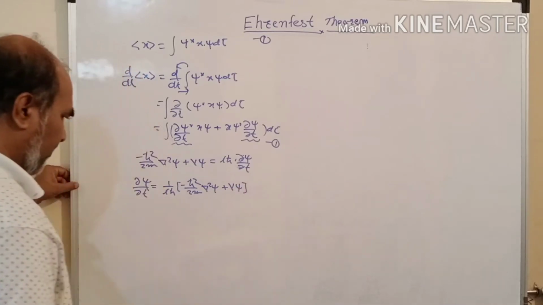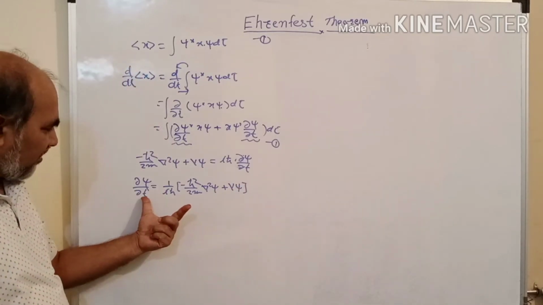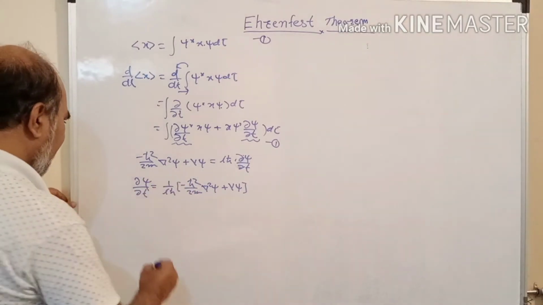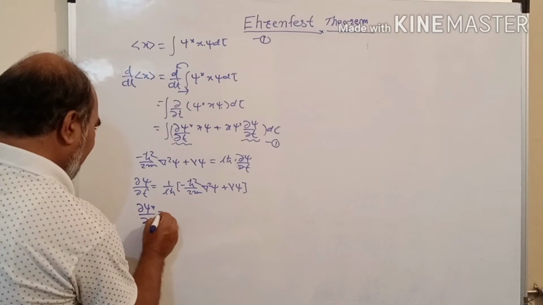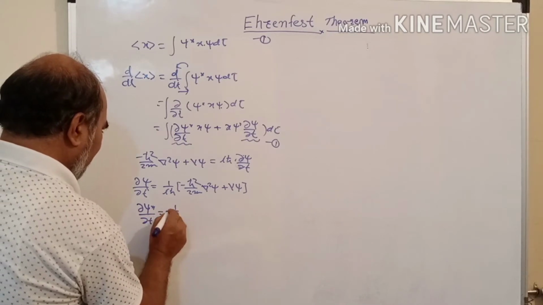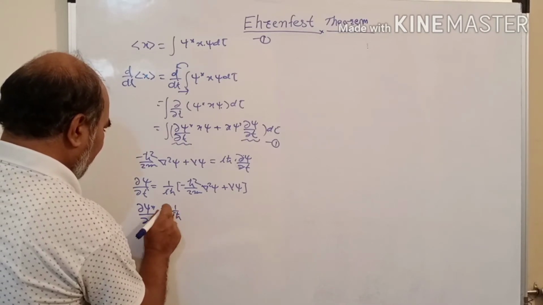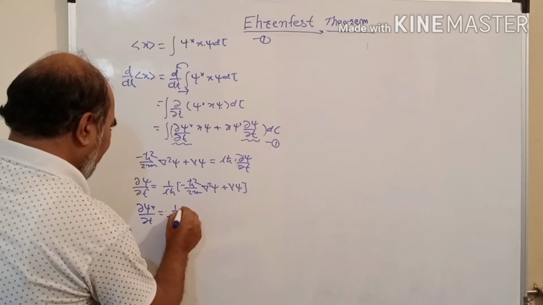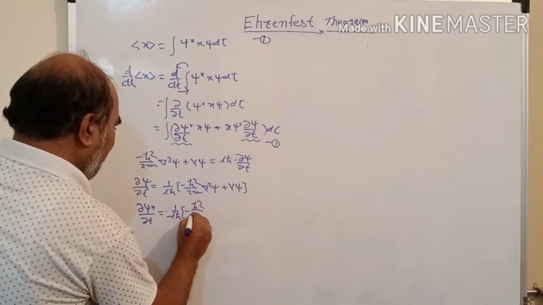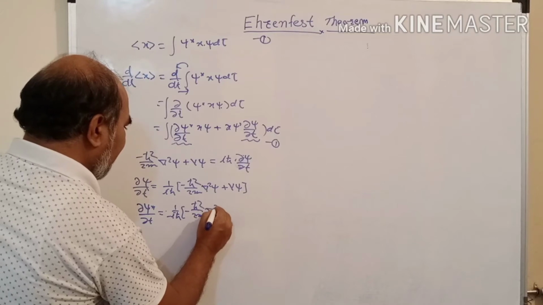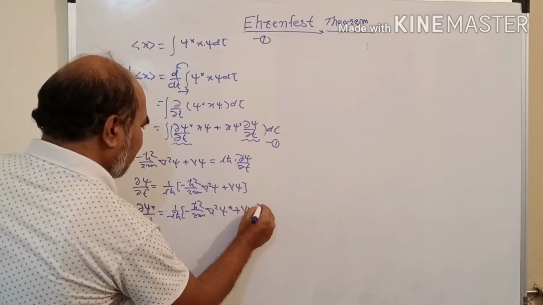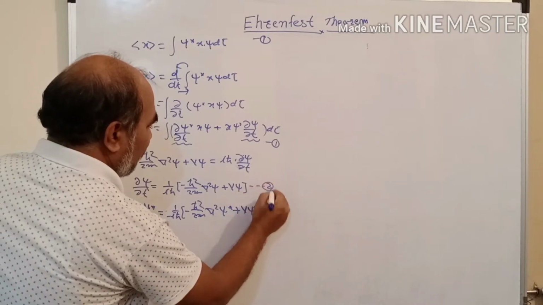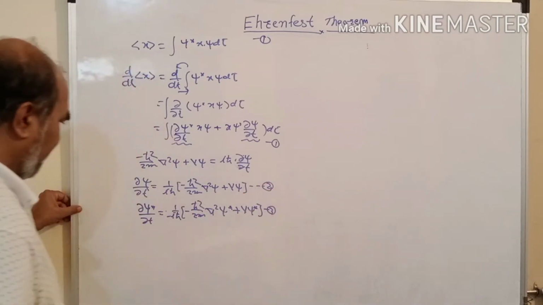This is equation 2. The complex conjugate of this is del psi star by del t equal to minus 1 upon i h bar into bracket minus h bar square upon 2m del square psi star plus V psi star. This is equation 3.